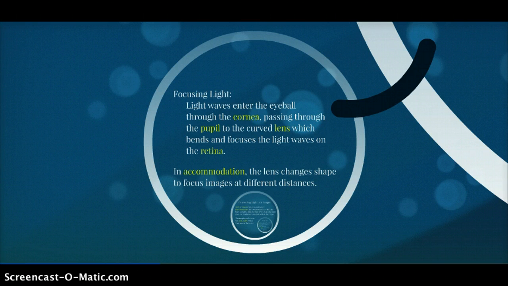Light rays from the top of an object are focused at the bottom of the image on the retinal surface, and those from the right side of the object end up on the left side of the retinal image. The brain then rearranges this upside-down and reversed image so we see the object as it really is. In accommodation, the lens changes shape to focus images at different distances onto the retina. This ability declines with age as the lens loses flexibility.